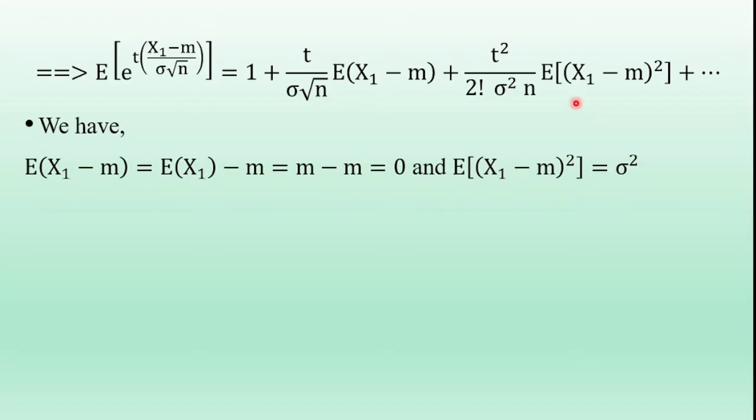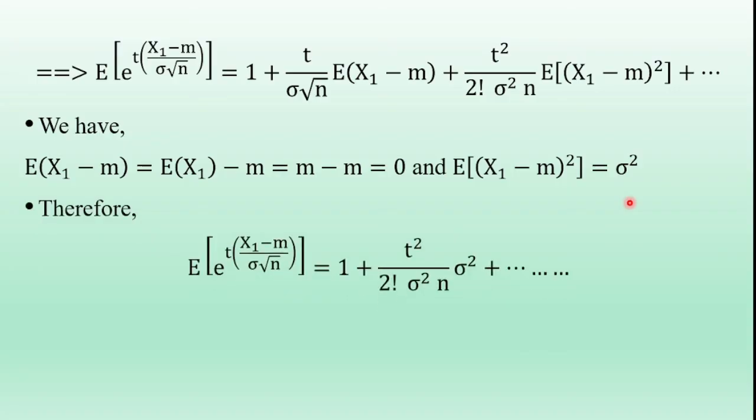So we have the expectation of x1 minus m. Using the property of expectation, the expectation of x1 minus m is the expectation of x1 minus the expectation of m. Since m is a constant, the expectation of m is m. The expectation of x1 is also m. m minus m is equal to 0, so the expectation of x1 minus m is 0. And the expectation of (x1 minus m) whole square is the variance of the random variable.